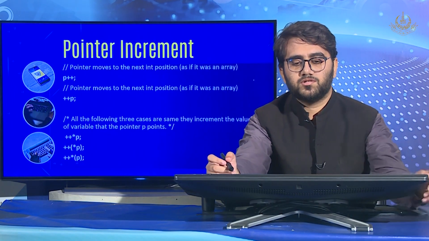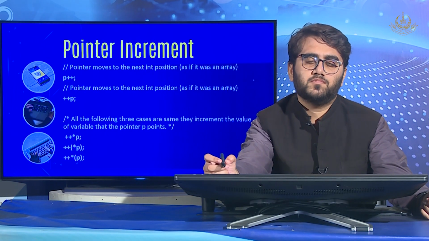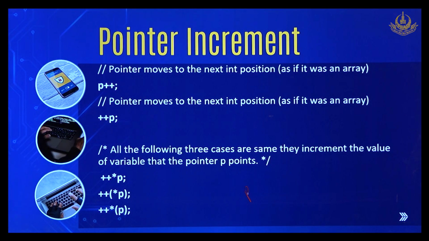So okay, pointer increment, what does it mean by pointer increment? For example, we have a pointer which points to the address of 45. What will ptr++ mean? Because in the case of normal variables, if we had an integer x equal to 4, x++ would have meant x equal to x plus 1, so x would have become 5. But in the case of ptr++, what would happen?